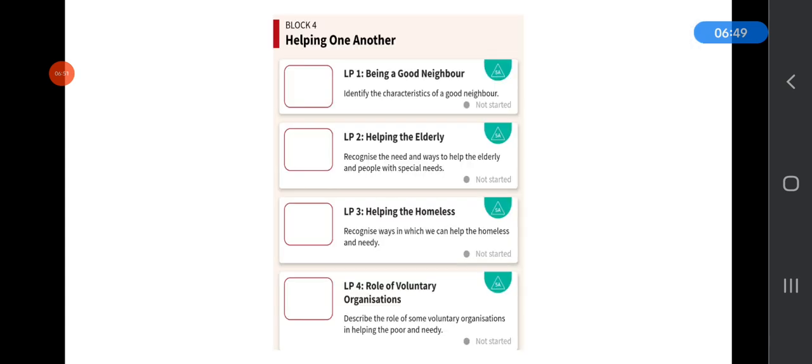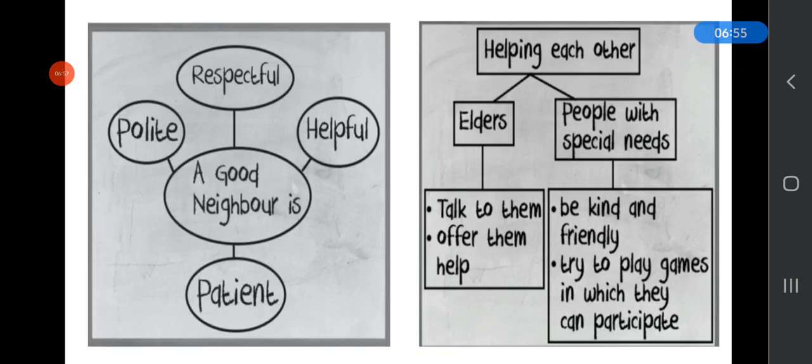Next is block 4, helping one another. Here are the topics. So, what are the qualities of a good neighbor? A good neighbor is respectful, polite, helpful and patient. And how can we help each other?